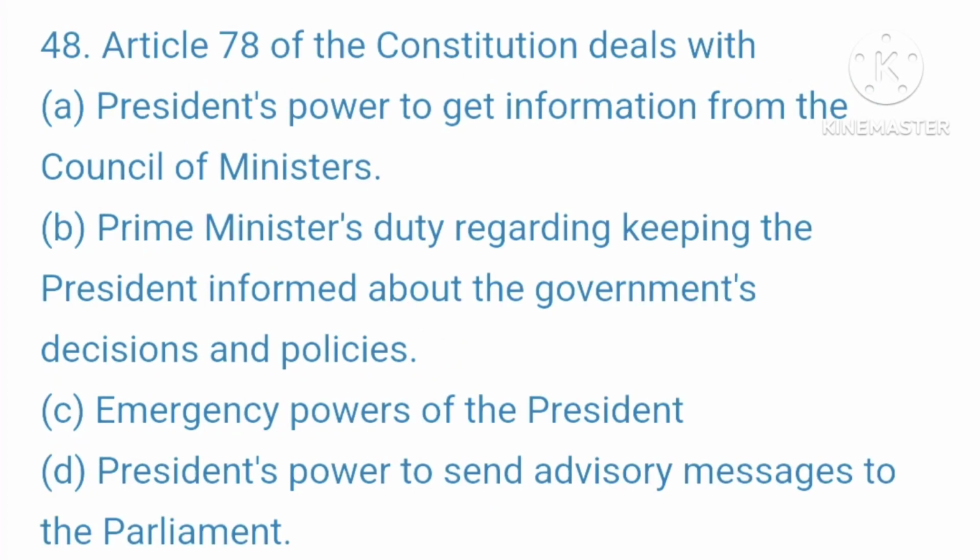48. Article 78 of the Constitution deals with A. President's power to get information from the Council of Ministers. B. Prime Minister's duty regarding keeping the President informed about the government's decisions and policies. C. Emergency powers of the President. D. President's power to send advisory messages to the Parliament. Your right answer is President's power to send advisory messages to the Parliament.